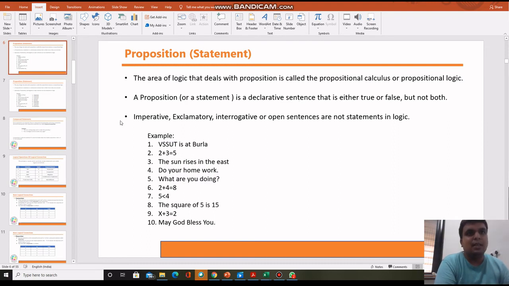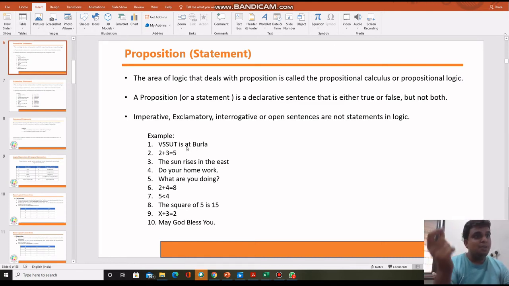So see here, imperative, exclamatory, interrogative and open statements are not logical statements. And if a statement is not logical, it means it is not a proposition. See here, VSSUT is at Burla. This is a statement, meaning VSSUT is present in Burla.